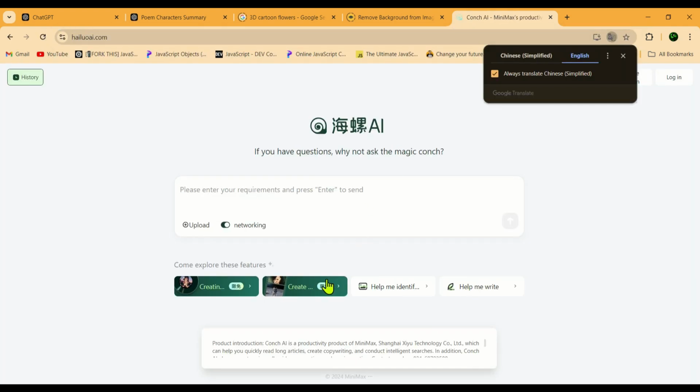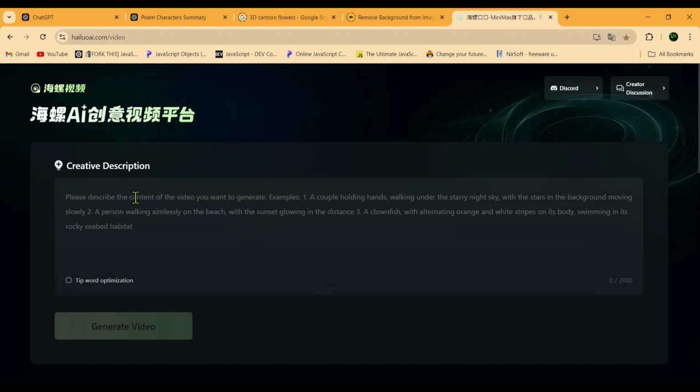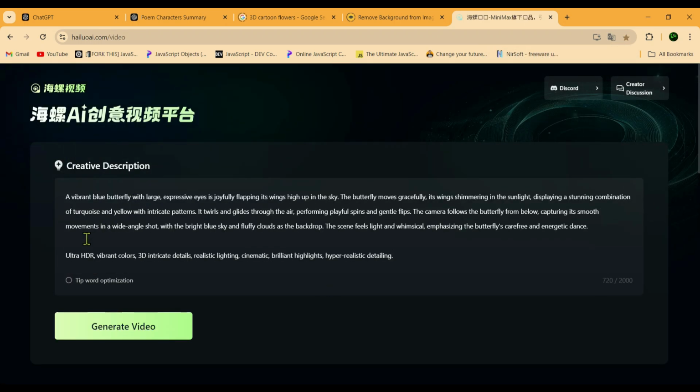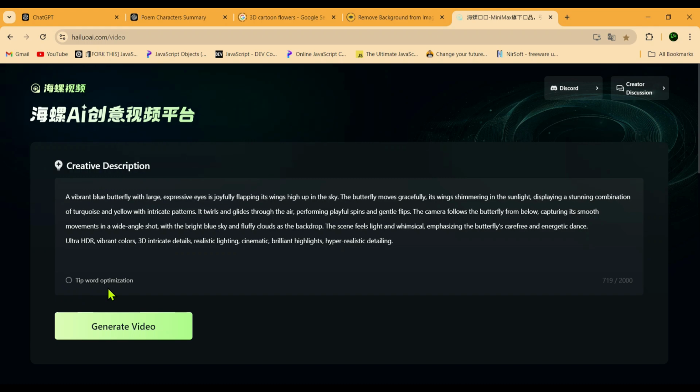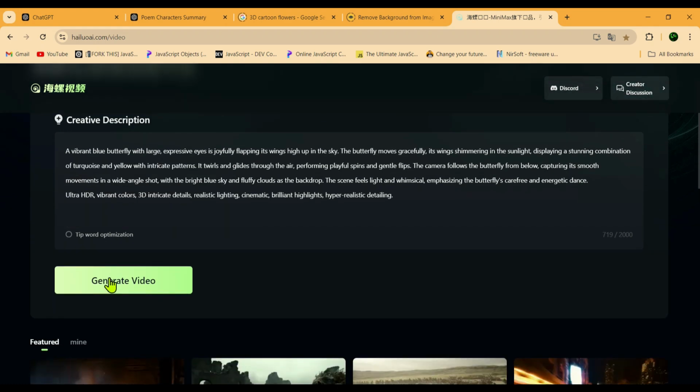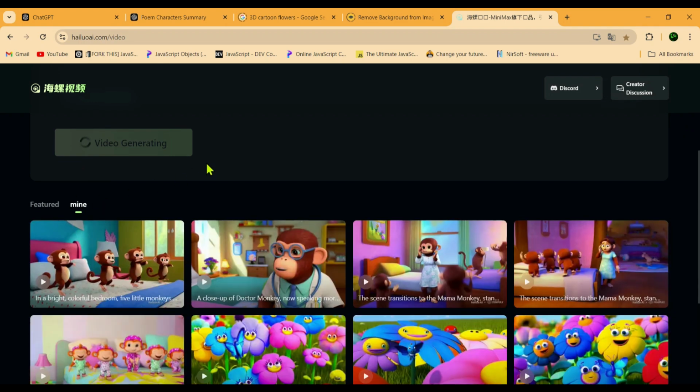Next, click on the second blue button, and you'll be taken straight into the video generating workspace. Then, just paste your prompt into the creative description section. Make sure to disable the tip word optimization. Don't check it, because if it's enabled, the character might not stay consistent in the video.